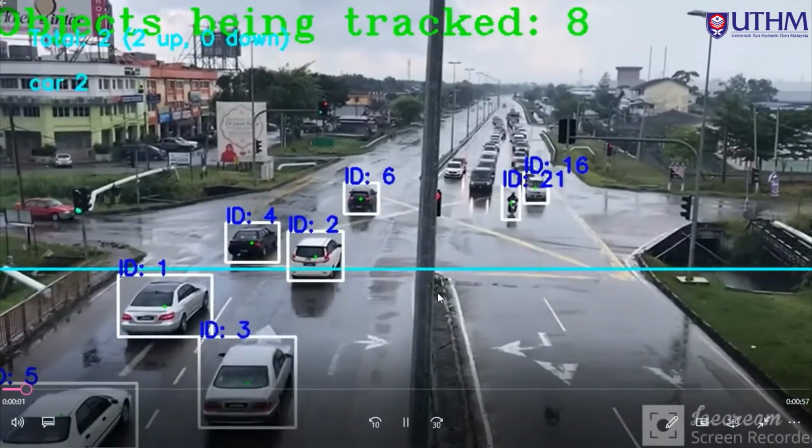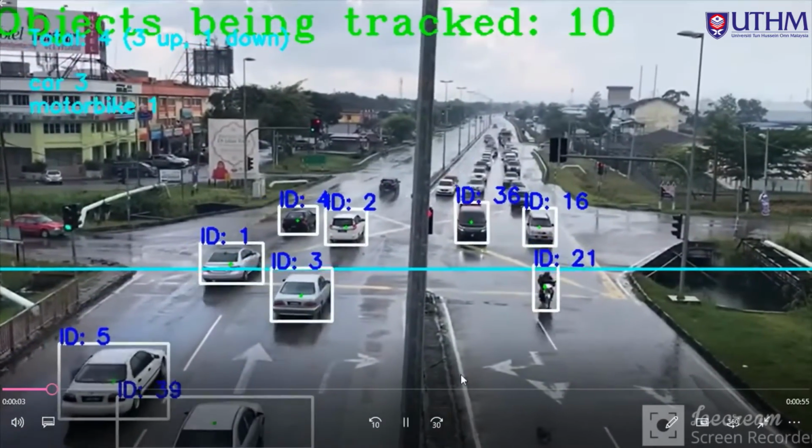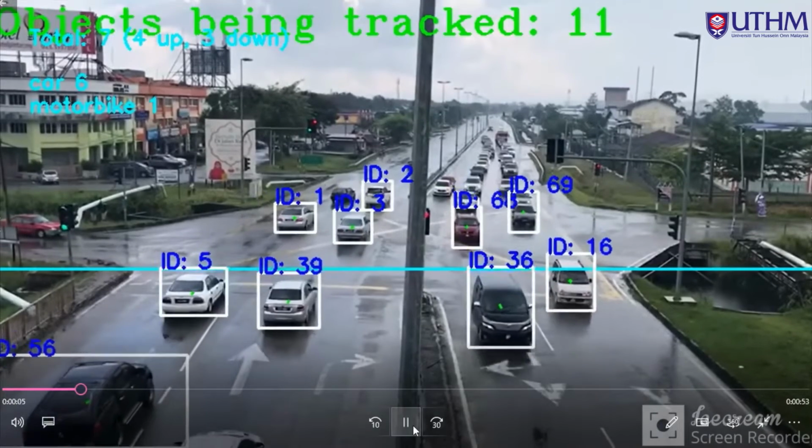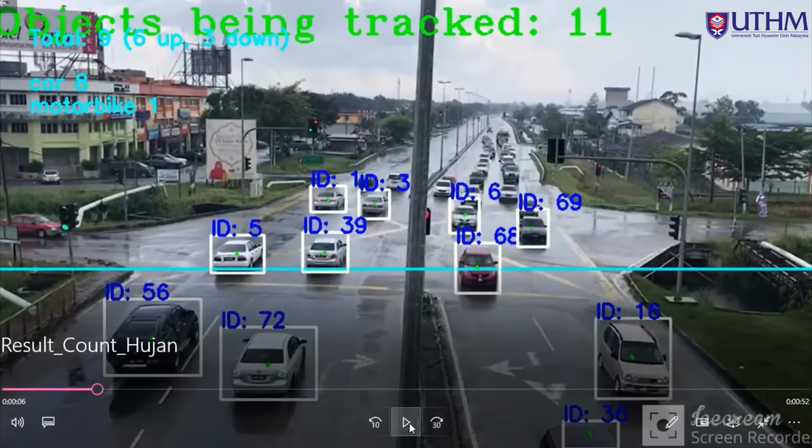So we run the code and we run the video, and we can see the system starts detecting the vehicles and starts counting the vehicles. At the left side, we have objects being detected and being tracked. So it shows 11.